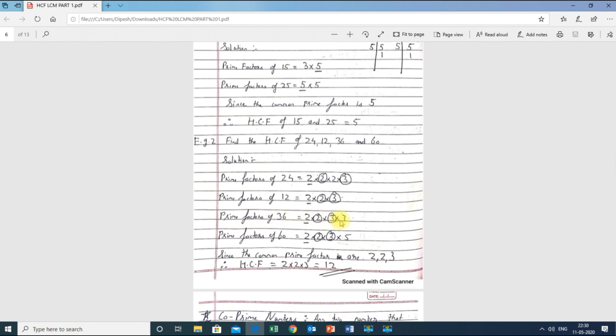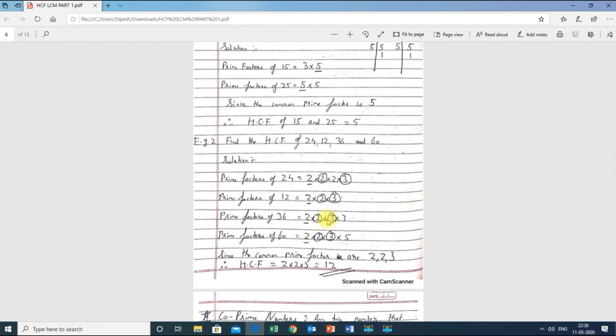And the prime factors of 60 are 2 into 2, 3 into 5. These are the prime factors. Now one by one, mark the numbers. I can see that the first 2 is there everywhere, meaning 1, 2 is present everywhere. So I wrote 2 over here. Therefore, just underline the numbers. See, you can check where I underline.